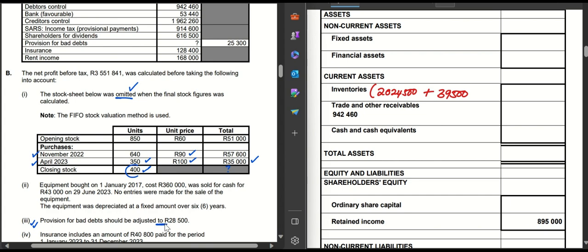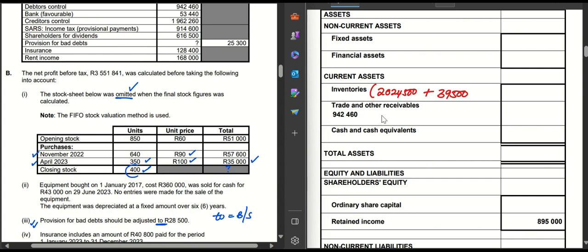Once you get a provision for bad debts that is adjusted to a certain amount, that amount goes to the balance sheet. That simply means I'm coming to my statement of financial position, to my trade and other receivables, as you see here.